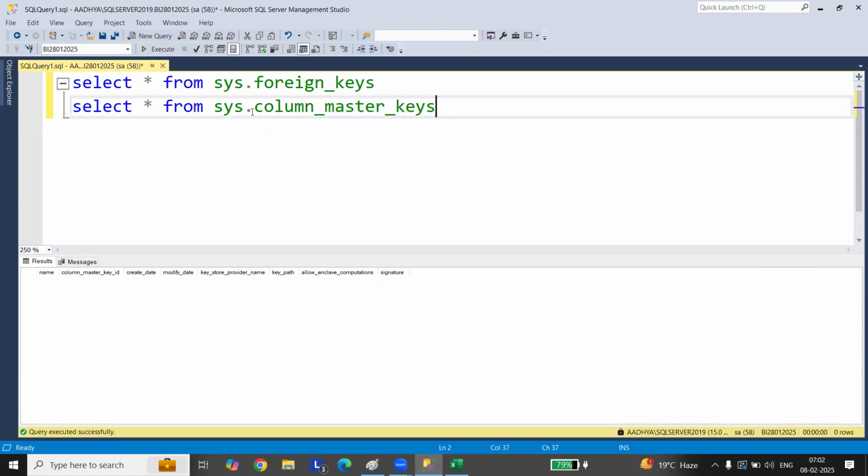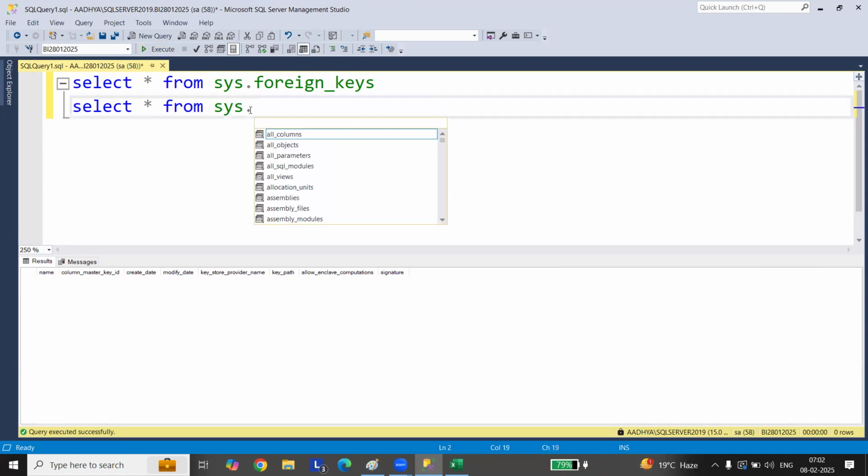Assembly references. You will all have this. Just go through this, all very important. If you want to be in your career for a long time, you need to know all this.